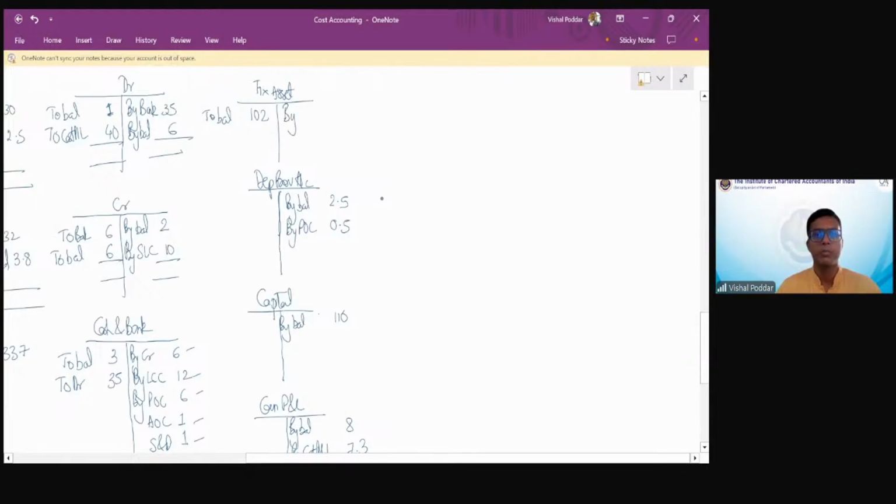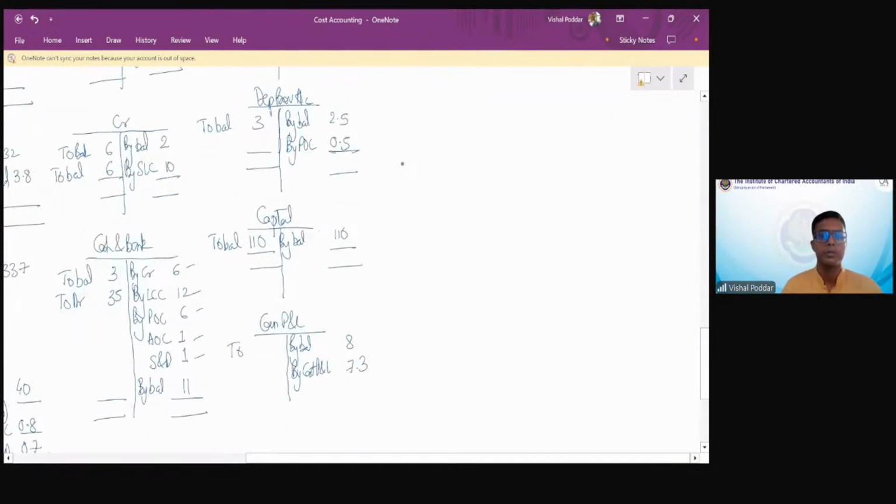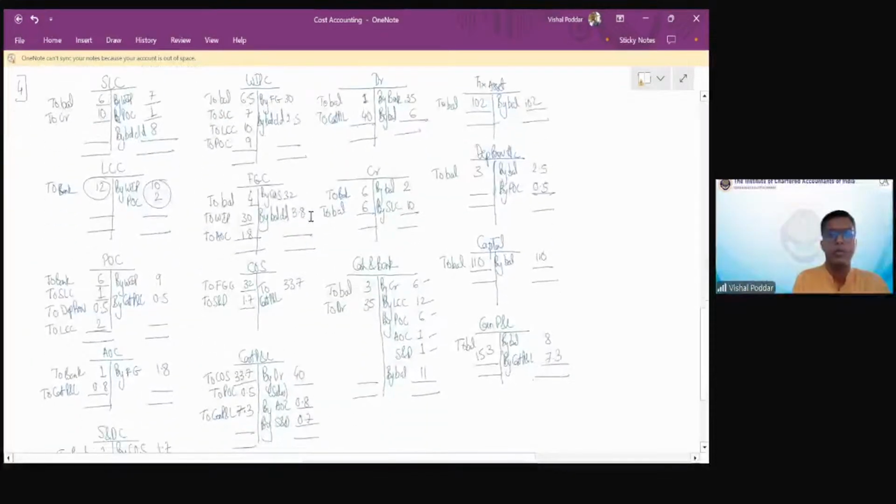Fixed asset closing balance, appreciation closing balance, capital closing balance, and P&L closing balance. So this is how entire accounting will be done.